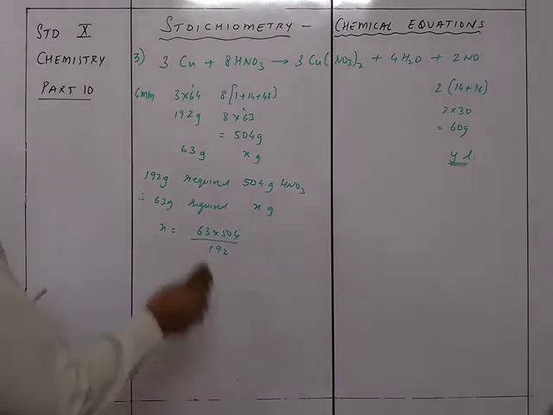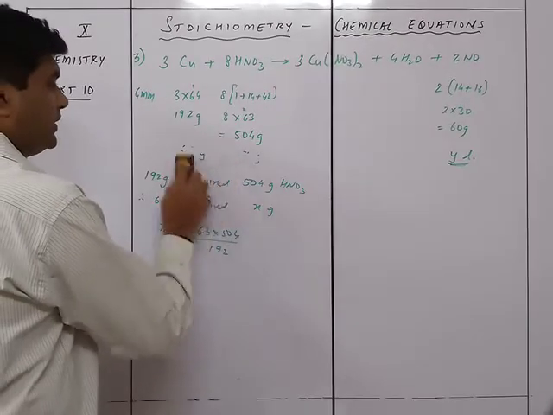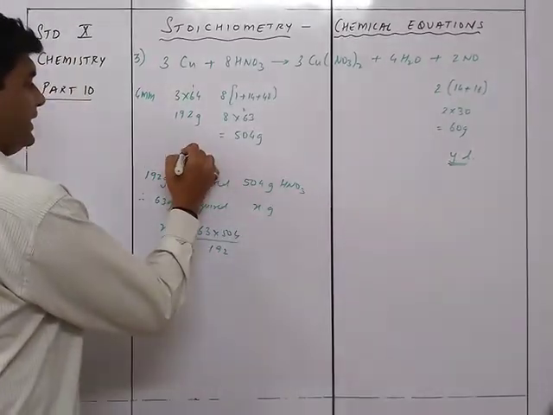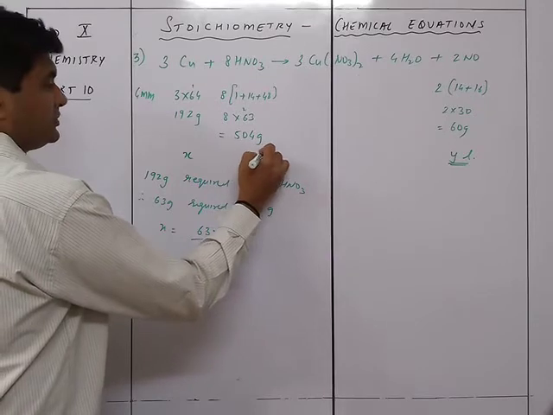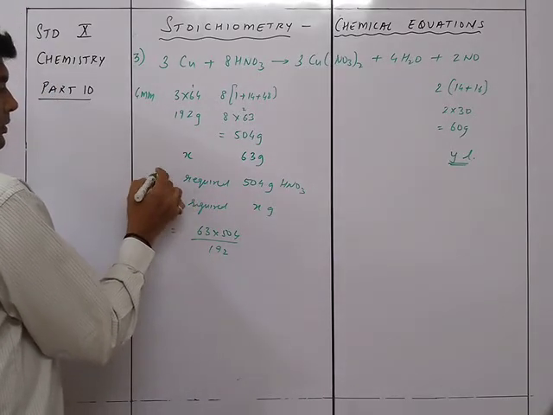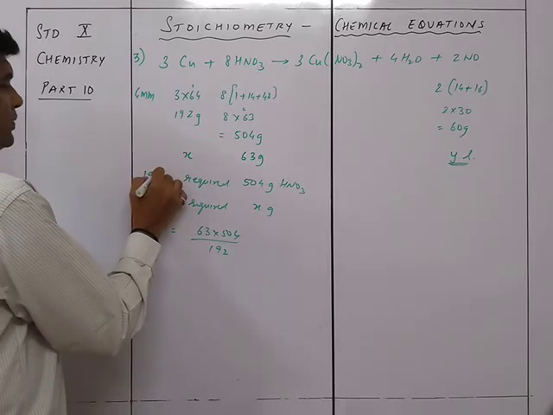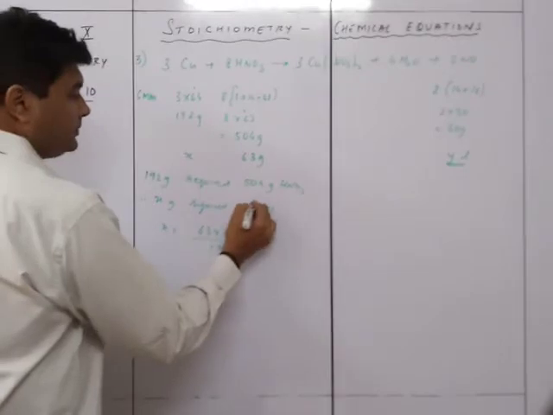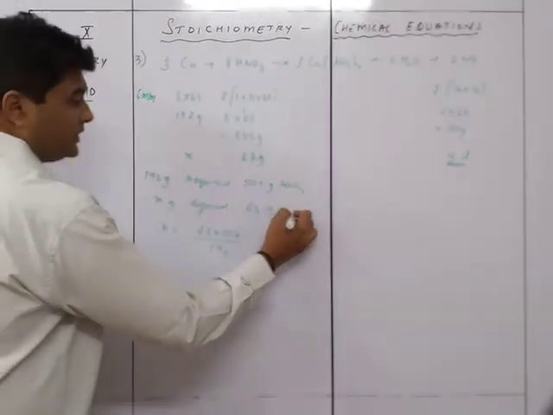The mistake over here is that 63 grams is given over here. So this is x and this is 63 grams. So we can say 192 grams requires 504, so x grams requires 63 grams of HNO3.